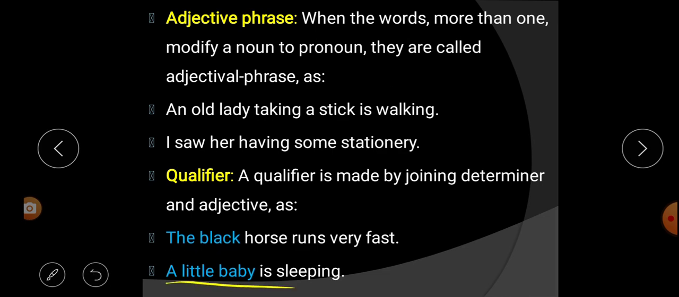Next, a little baby is sleeping. Here, a is the determiner and little is what? Adjective. That's why it is the joining of a determiner and adjective. So in this sentence, a little baby is the subject. That means a qualifier also works as the subject.